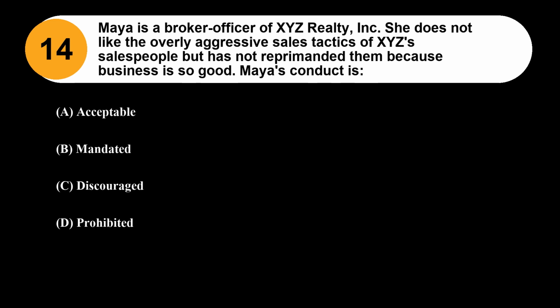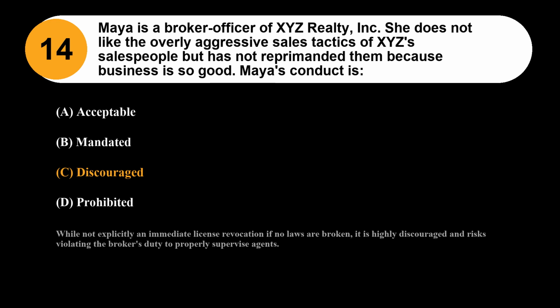Question 14. Maya is a broker officer of XYZ Realty Incorporated. She does not like the overly aggressive sales tactics of XYZ salespeople but has not reprimanded them because business is so good. Maya's conduct is: Option A, acceptable. Option B, mandated. Option C, discouraged. Option D, prohibited. The correct answer is Option C, discouraged. While not explicitly an immediate license revocation if no laws are broken, it is highly discouraged and risks violating the broker's duty to properly supervise agents.